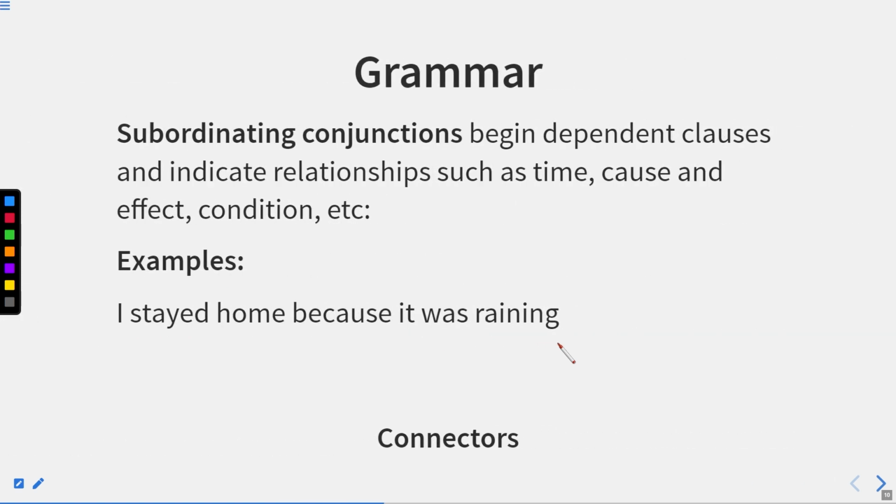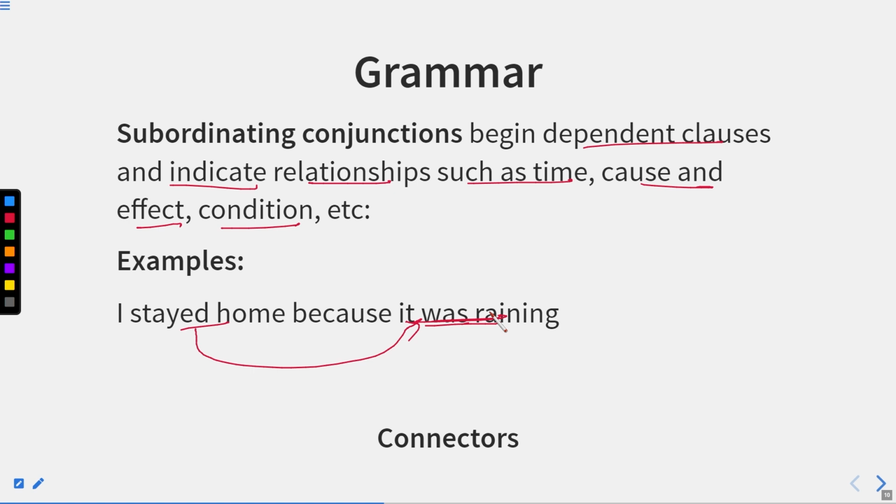Subordinating conjunctions begin dependent clauses and indicate relationships such as time, cause and effect, condition, etc. I stayed home because it was raining. Now, here you can see that I stayed home is one sentence, and it was raining. So this depends on this. Why was I at home? Just because it was raining. So here because shows the reason, the dependency of the first clause on another. So that is called a subordinating conjunction.